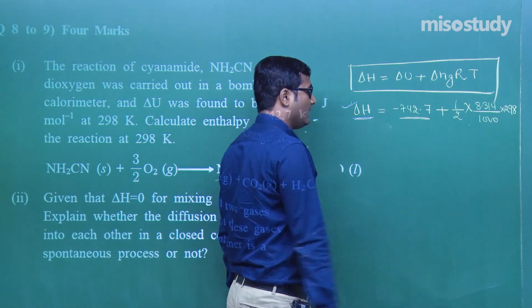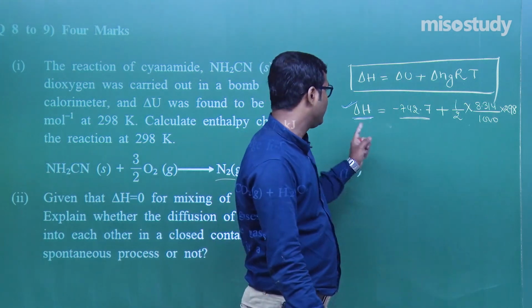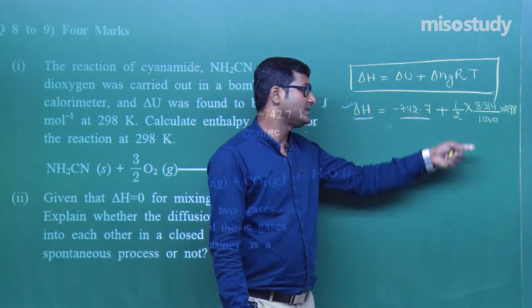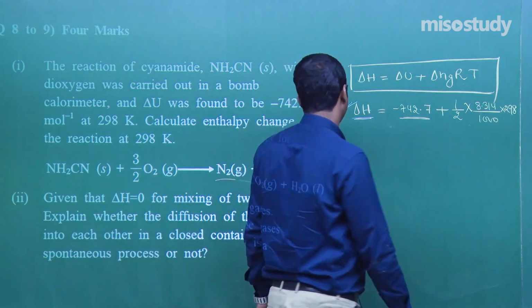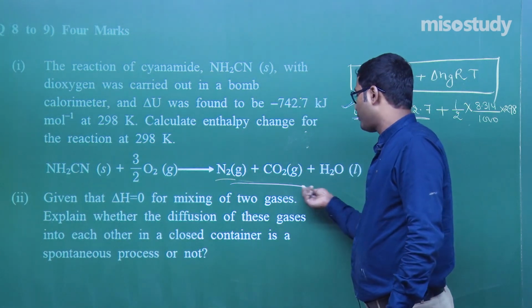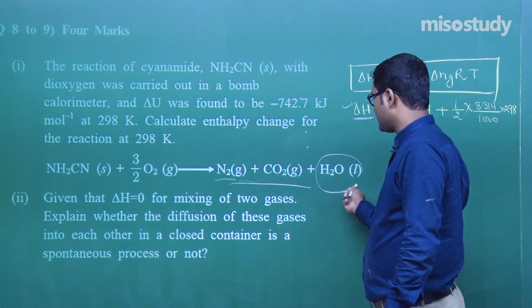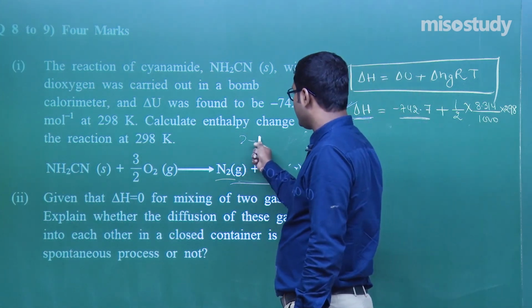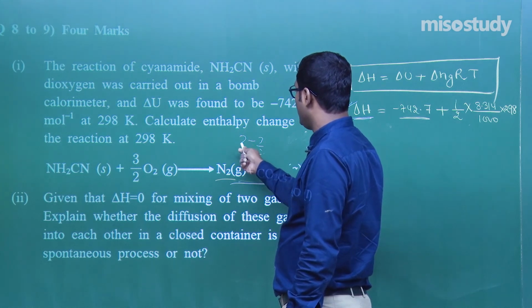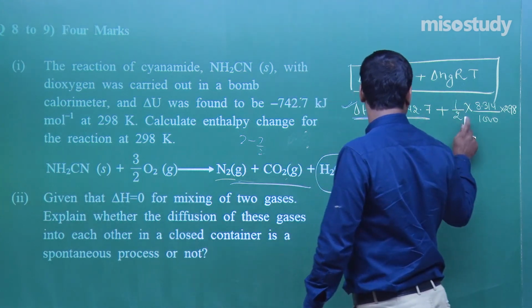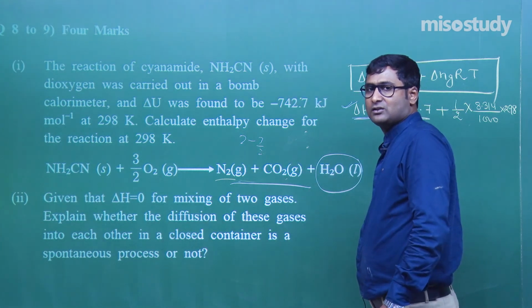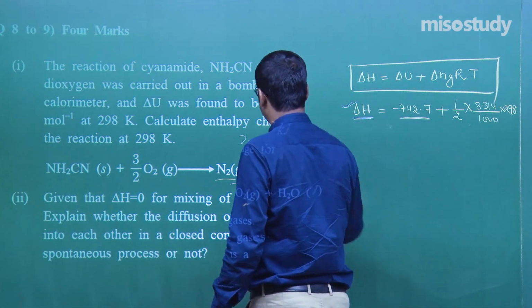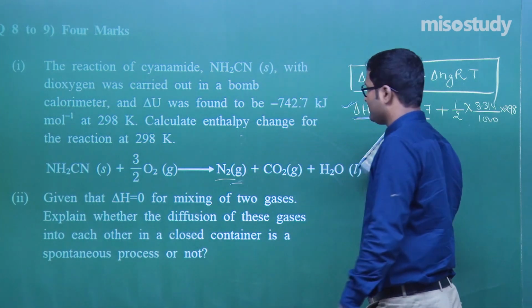Again I am repeating, delta H is equal to delta U plus delta ng RT. Delta ng is the number of moles of gaseous product. Here this one will not be considered, as it is in liquid state. N2, 1 plus 1, 2. 2 minus 3 by 2. I am checking the minus sign. 2, LCM 4 minus 3, that is plus 1 by 2, not minus 1 by 2. Now if you solve, you will get the answer. Clear, my friend? This is the explanation.